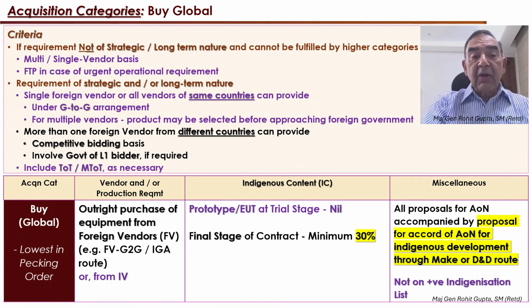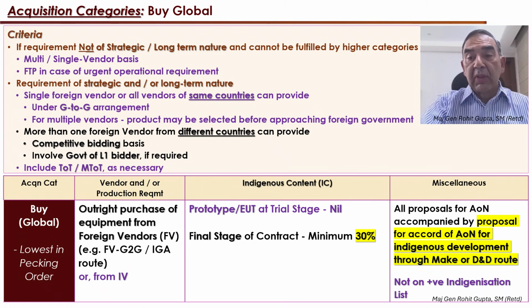In case the equipment is of strategic or long-term nature, then you can go in for either a single foreign vendor, or all vendors could be of the same country, or there could be more than one foreign vendor of different countries. Now, when there is a single foreign vendor or all vendors of the same country, then you can go in for a G2G agreement, like the IGA agreement with the USA, a government-to-government agreement.